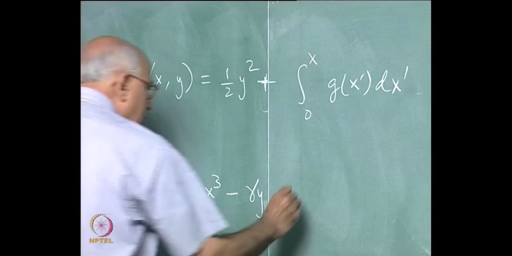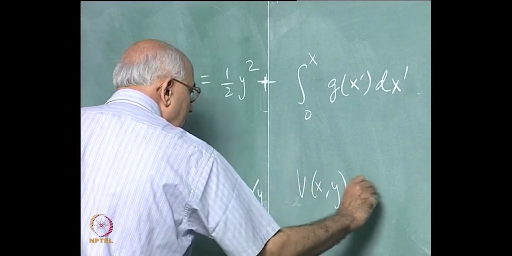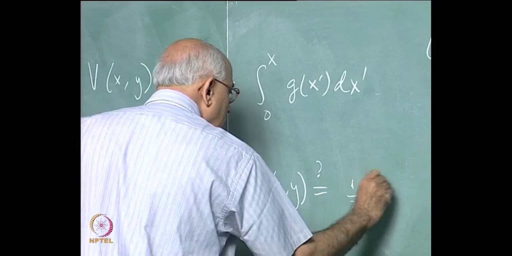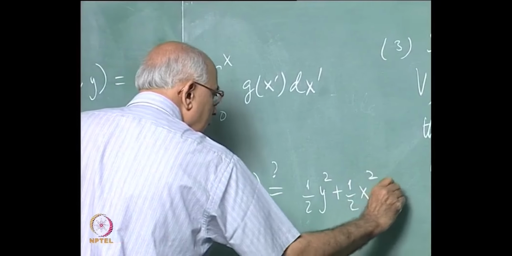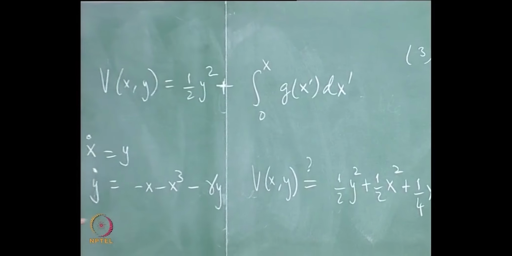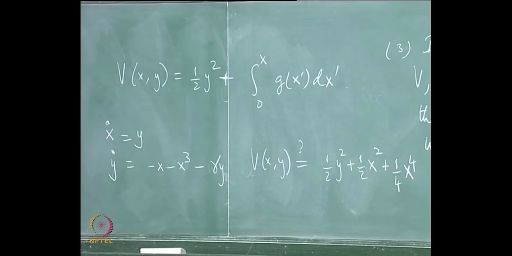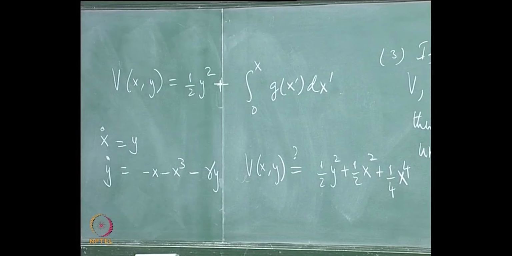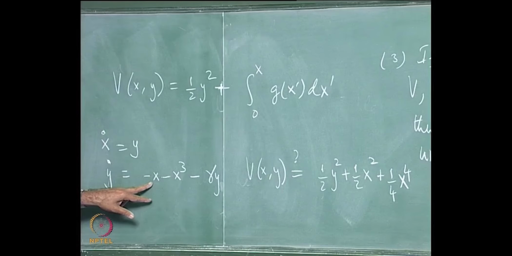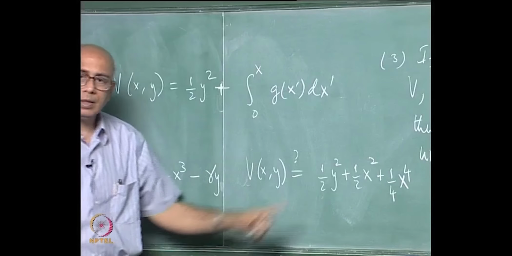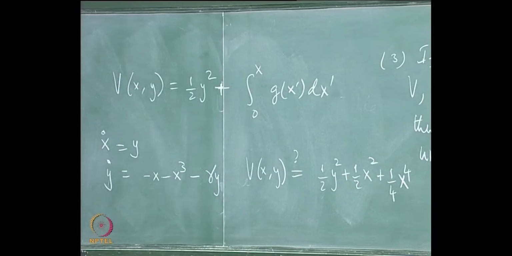The energy once again, so let us try that. So let us put v of x comma y equal to, we put a question mark to see if that is the best possible choice. So 1/2 y squared plus 1/2 x squared plus 1/4 x to the power 4, that corresponds to integrating the force here to give you the potential. This potential is just a quartic potential, it is not the double well potential of the Duffing oscillator. That would happen if I put a plus sign here, in which case you would get an inverted parabola near the origin and then a potential that goes like x to the fourth up there, but it does not matter, you can give conclusions for both these potentials independent of what sign you choose here.